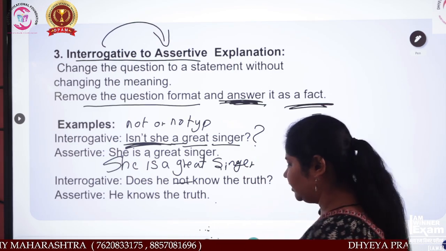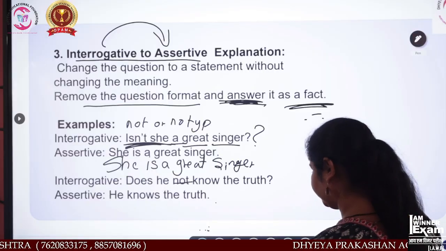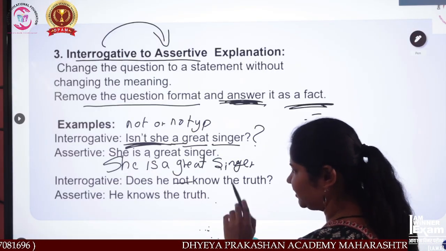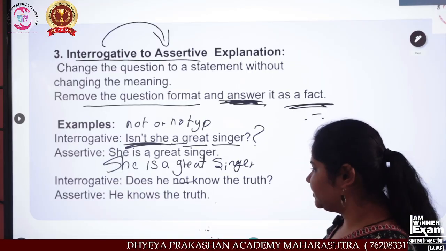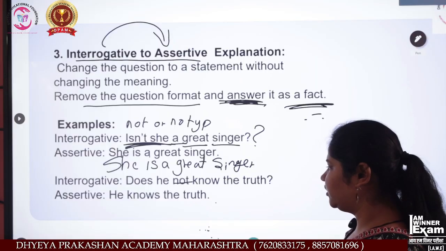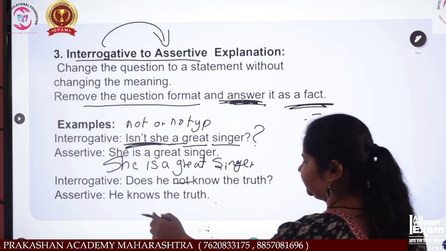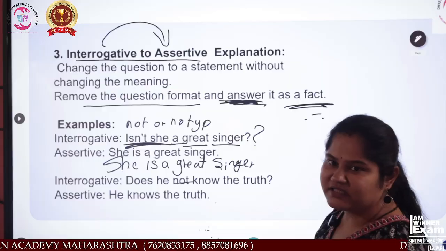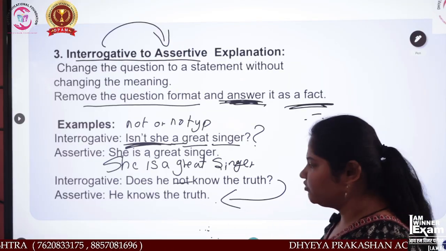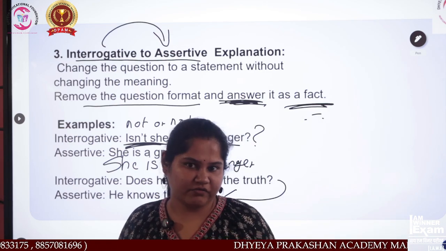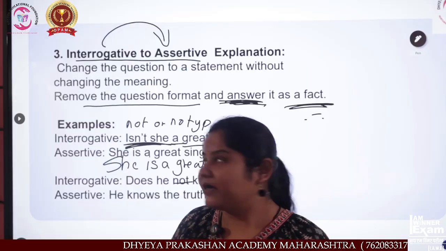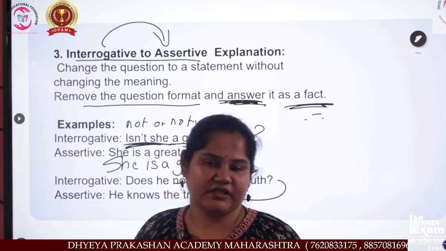Okay. Another is what? See, over here we have taken the interrogative: Does he not know the truth? He knows the truth. He has given the simple answer to this question. If you can imagine this, your two friends are talking in interrogative and assertive type.